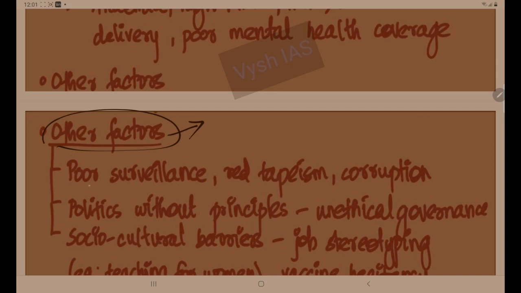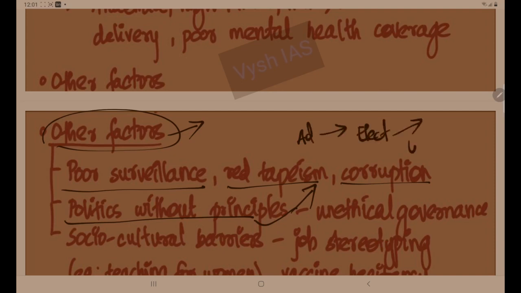Here you can mention poor surveillance or monitoring, red tapeism, corruption. Then politics without principles, because the administrative system is concerned with mere elections and not much about a welfare approach. So there is a commercialization of politics. These terms also you can use, within the word limit. Then there is unethical governance. Then there are many socio-cultural barriers also.